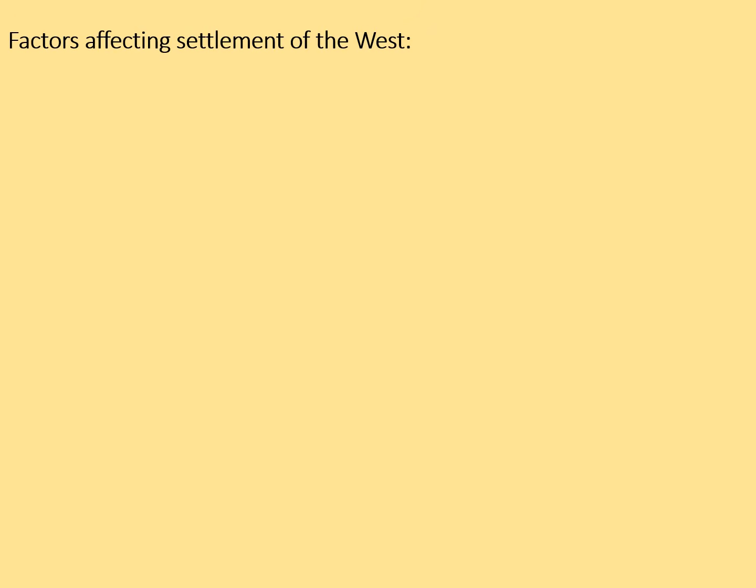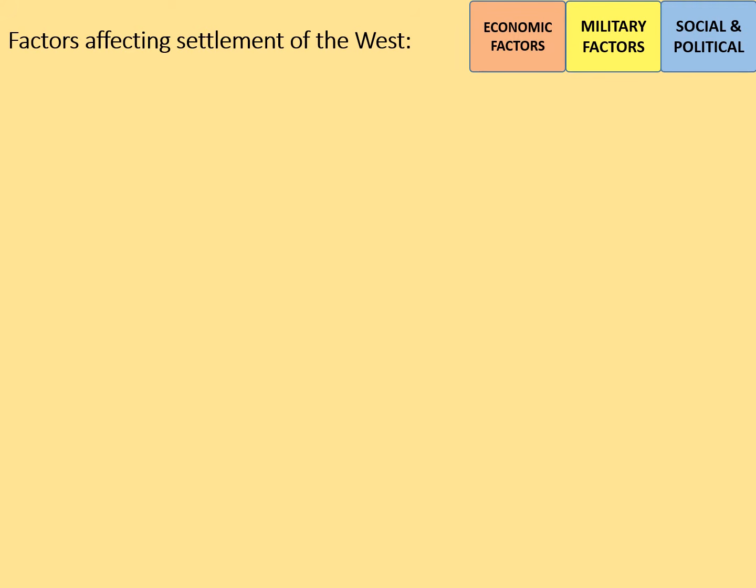So what factors affected settlement of the West? There were economic factors. These are related to work and money. Military factors, particularly in relation to the American Civil War. And there were social and political factors too, anything that relates to the law and to people.